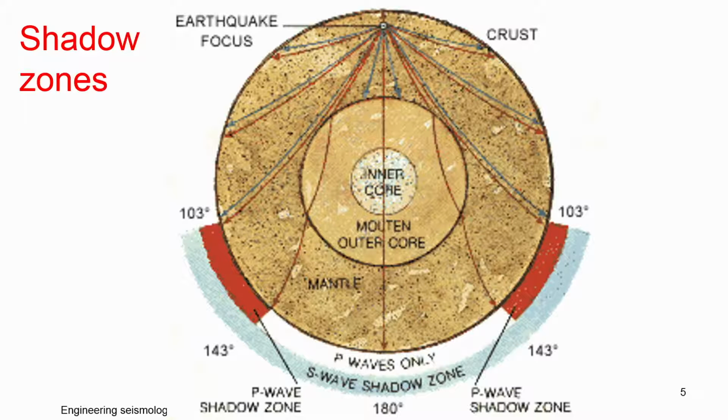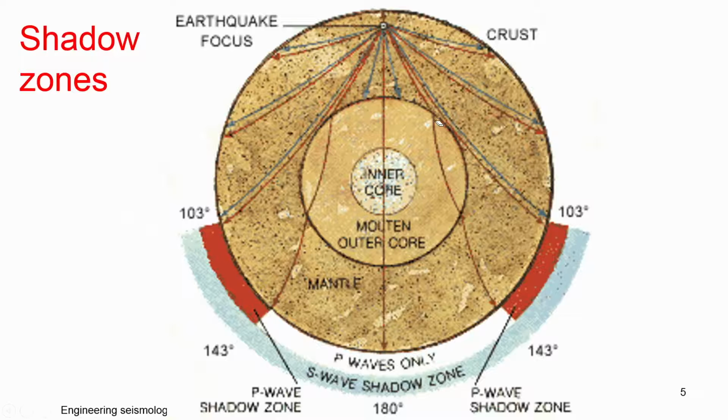By understanding the refraction and reflection of the wave, it has been found that in between you will not get a P wave signal. So, that region is called a P wave shadow zone. Shadow zone means where you do not see that particular main component of the wave. It will actually shadow that particular wave.